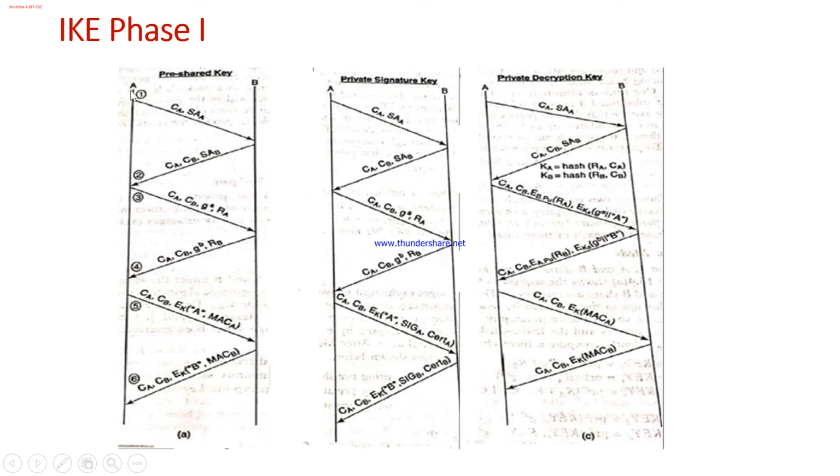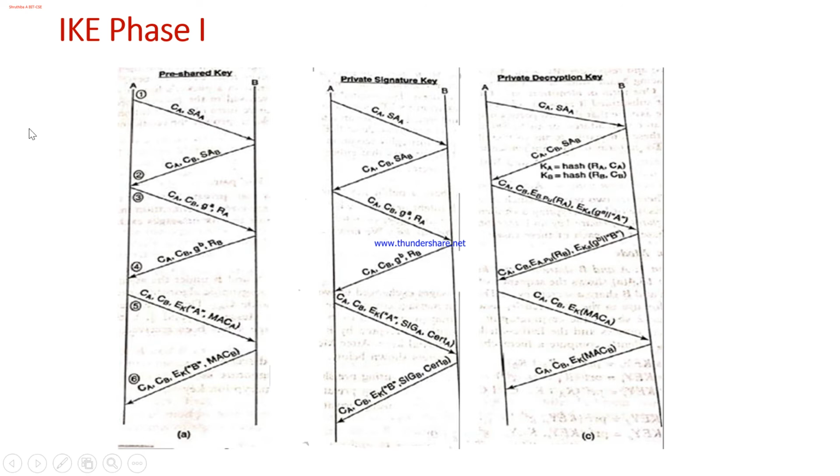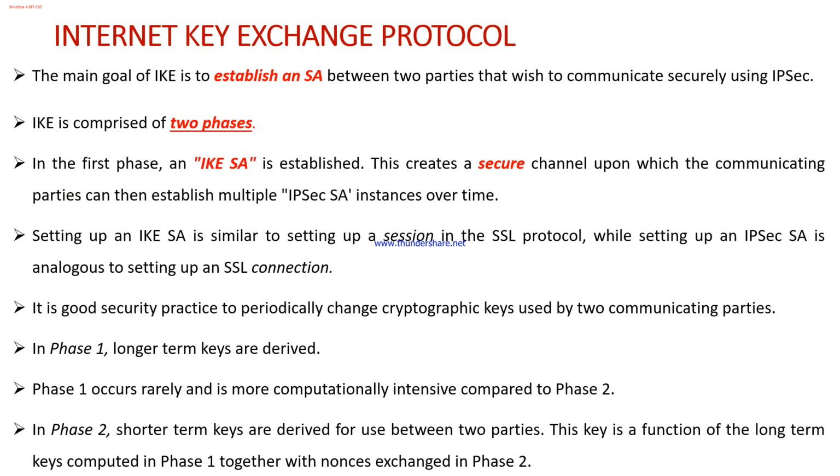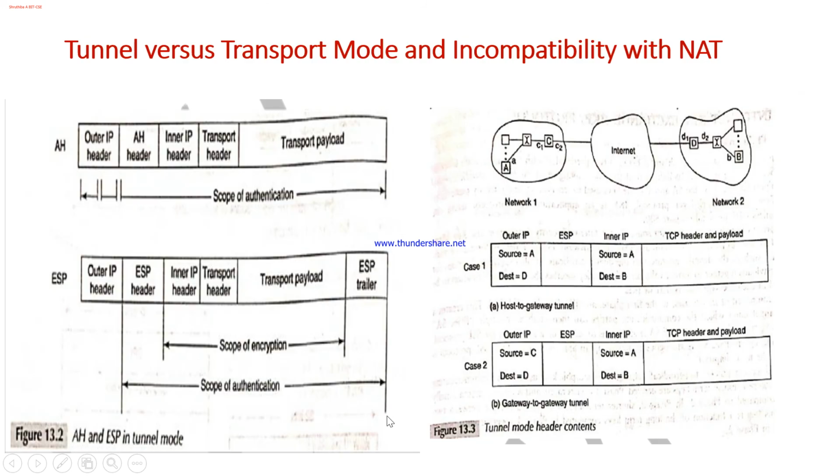Here the initiator A will generate a cookie. See here, this stands for cookie: the cookie of A, a hash value with all the fields specified. Along with that, it will also have a security association with all the fields I explained in the previous class: lifetime, IPsec mode, cryptographic parameters, 32-bit sequence number, and anti-replay window. All these fields will be filled up, and the same will be conveyed to B.